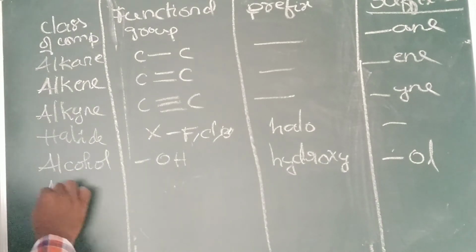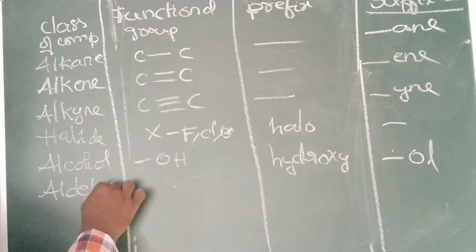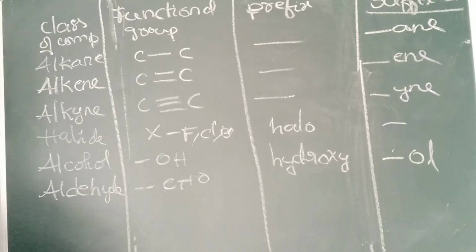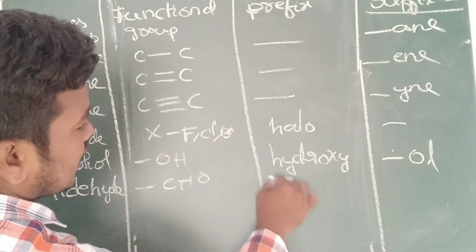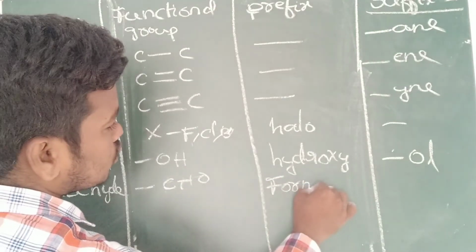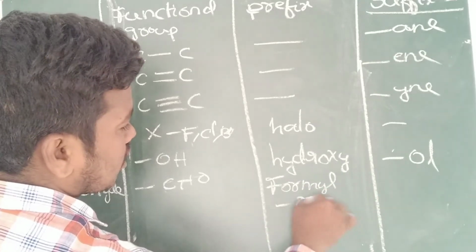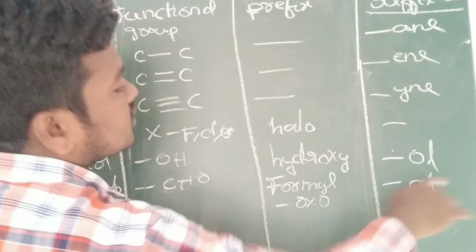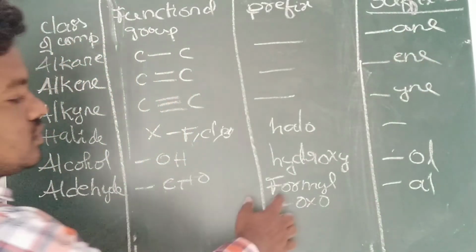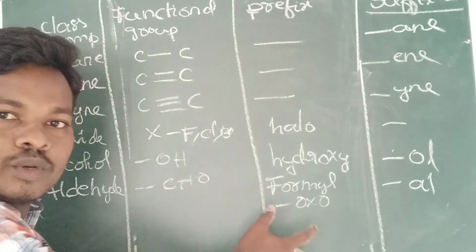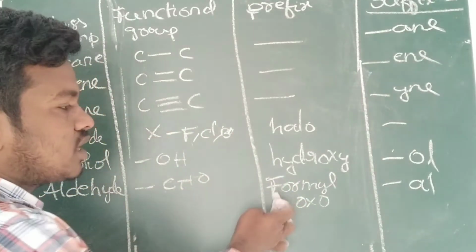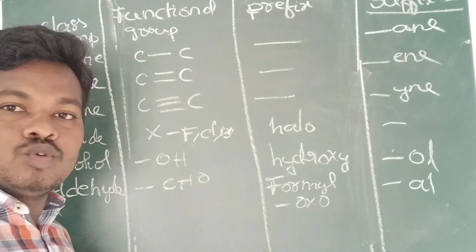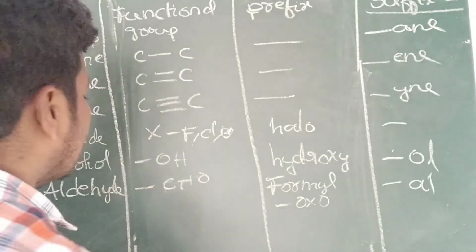Next one, aldehyde: CHO. In the prefix, we have to use formyl or oxo. Under the suffix, we have to use "al". This I will also tell by taking two examples. We will discuss when we have to use the word formyl and when we have to use the word oxo.